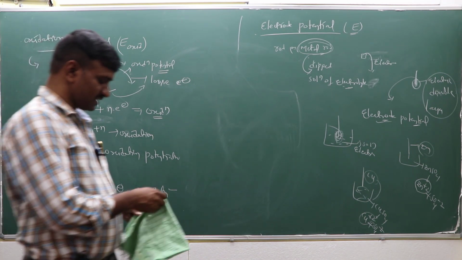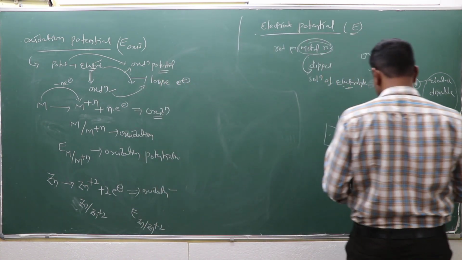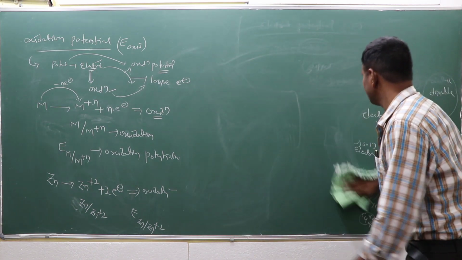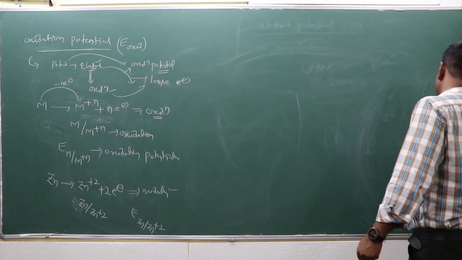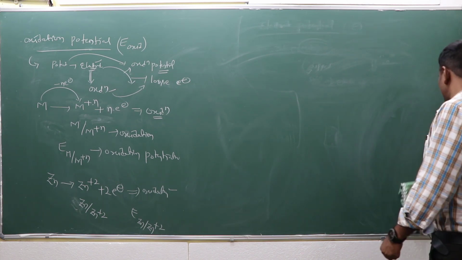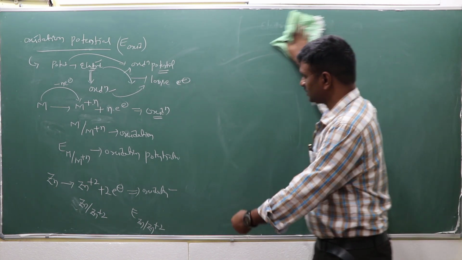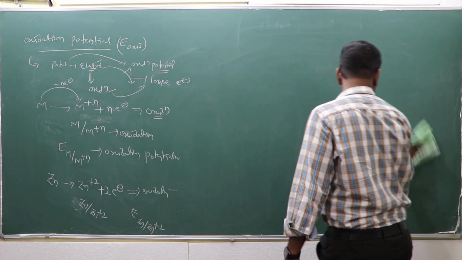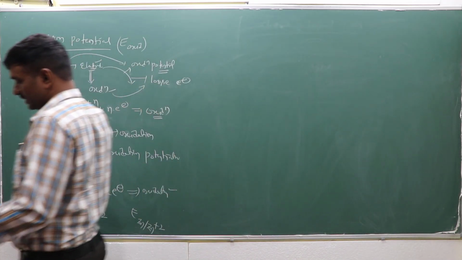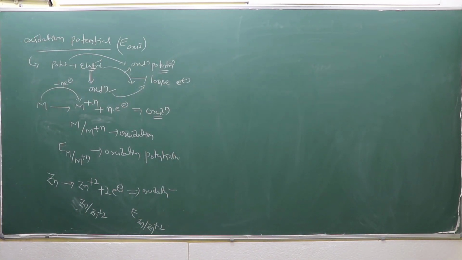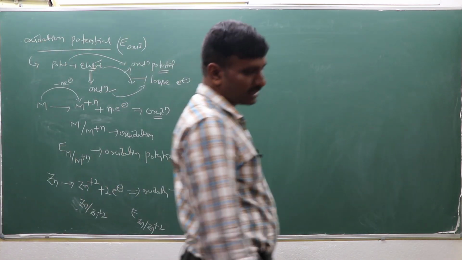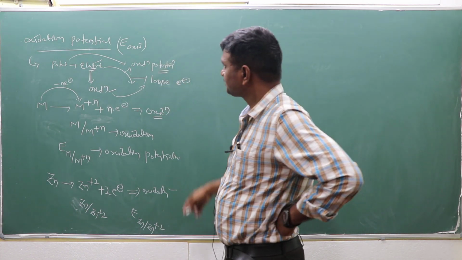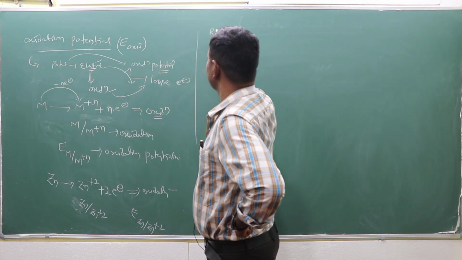Next, another one is the reduction potential. You need to know the oxidation potential and the reduction potential, and only then can you calculate the total E cell, because oxidation happens at one electrode and reduction at the other. That means one acts as anode and one as cathode. Which reaction takes place at which position, I can explain. This is fundamental; go through the Nernst equation. Before that, these fundamentals are required, which I can explain within 1 hour. So this is the oxidation potential, and what is the reduction potential?